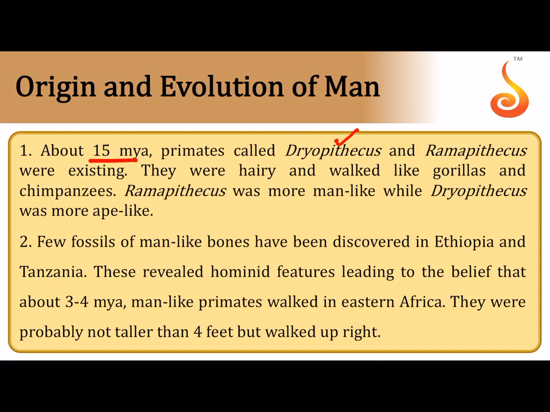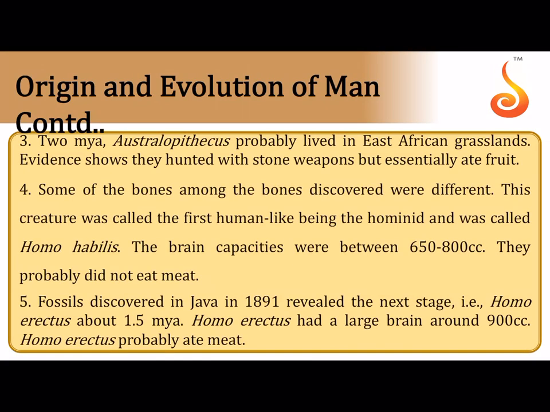15 million years ago came the Dryopithecus and Ramapithecus. Dryopithecus was more ape-like, whereas Ramapithecus was more man-like. Probably Ramapithecus is considered to be the ancestor of man. Then later they discovered a few fossils in East Africa, that is in Ethiopia and Tanzania, and it revealed certain human-like features, and then it led to the belief that about 4 to 3 million years ago, man-like primates walked on the Eastern Africa. They were probably not more than 4 feet tall, but they walked upright.